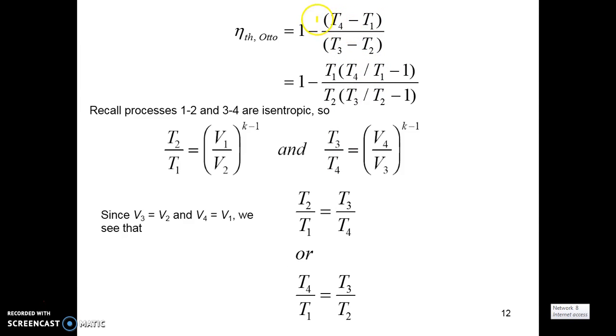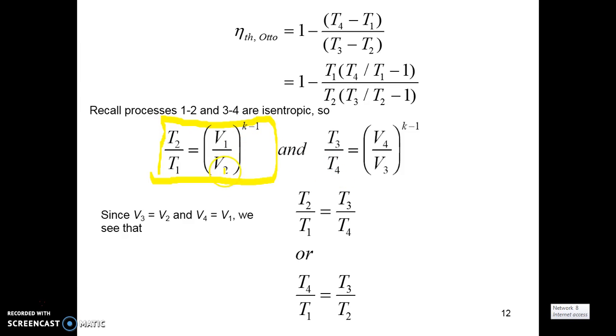Taking T1 from the numerator and T2 from the denominator outside. We know that in isentropic compression, the relationship between temperature and volume is T2 by T1 equal to (V1 by V2) raised to the power of k minus 1.